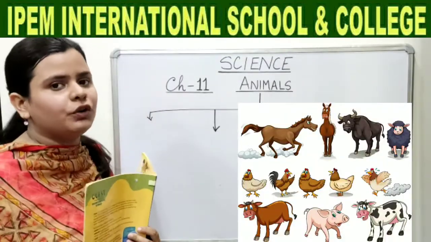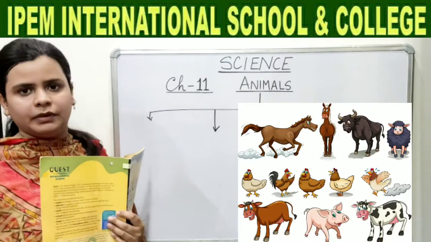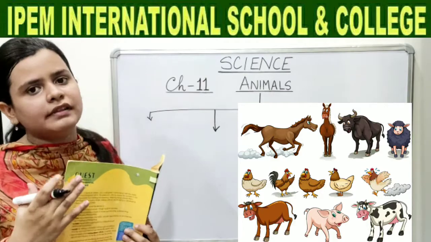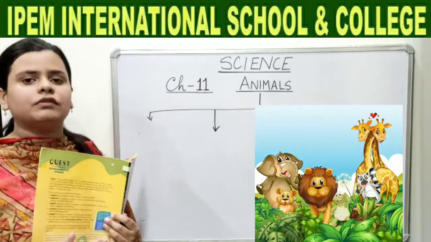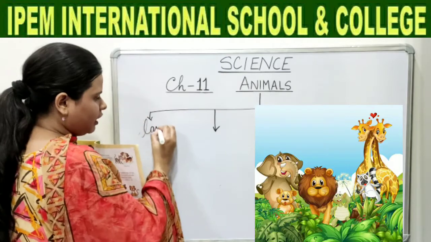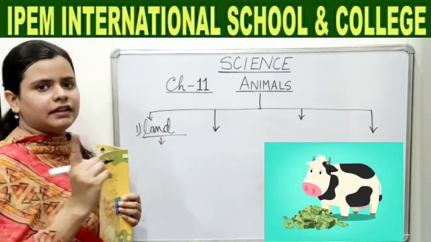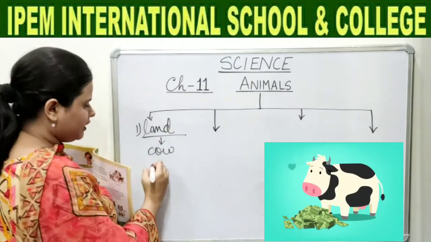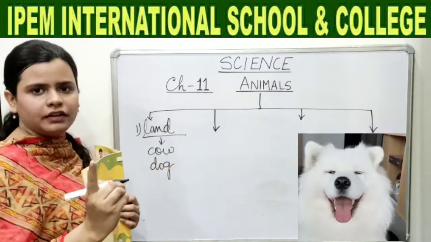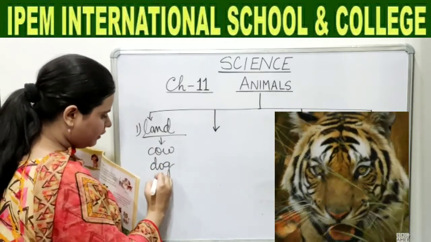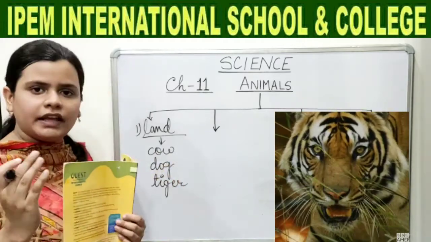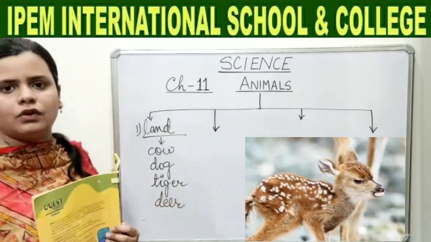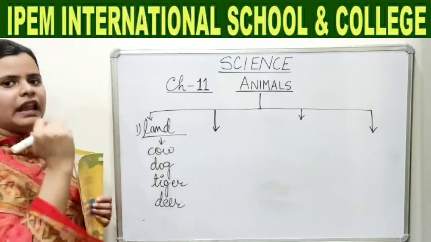Yes children, so you all know that not every animal lives in the same place. So that is why we are going to study the categories of where animals live. So children, there are some animals which live on land. For example, yes, very good, cow. Any more? Yes, dog. Yes, correct, tiger. Any other? Yes, very good, deer, and so on. So all these are examples of land animals.